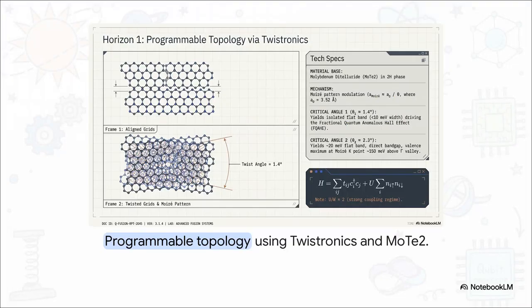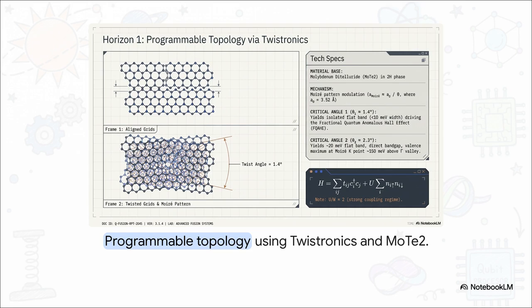Now, what's really interesting about this slide is how we actually create those patterns. You've got perfectly aligned atomic grids in the first frame, but see what happens when we use twistronics? By twisting those grids by a critical angle of exactly 1.4 degrees, we create a Moiré pattern. That tiny, incredibly precise twist fundamentally alters the physical properties of the material, creating isolated flat bands. The math calculates this shift, but the core takeaway? We are literally programming physical topology just by twisting atomic layers.